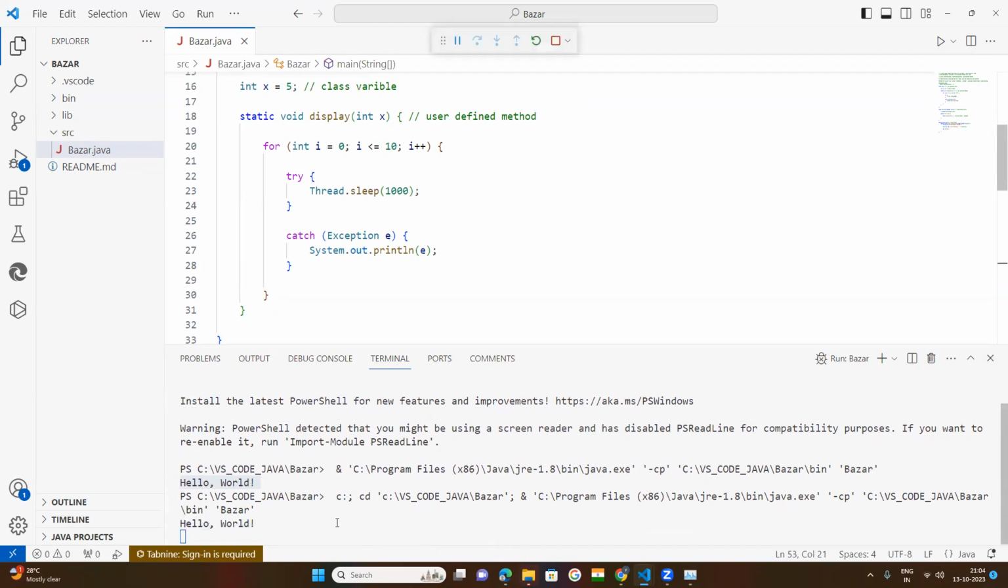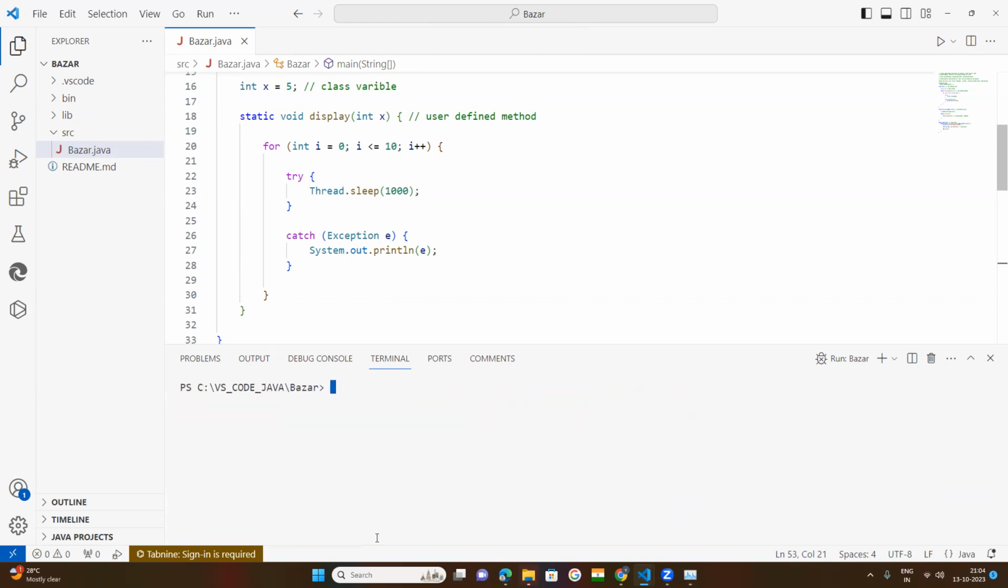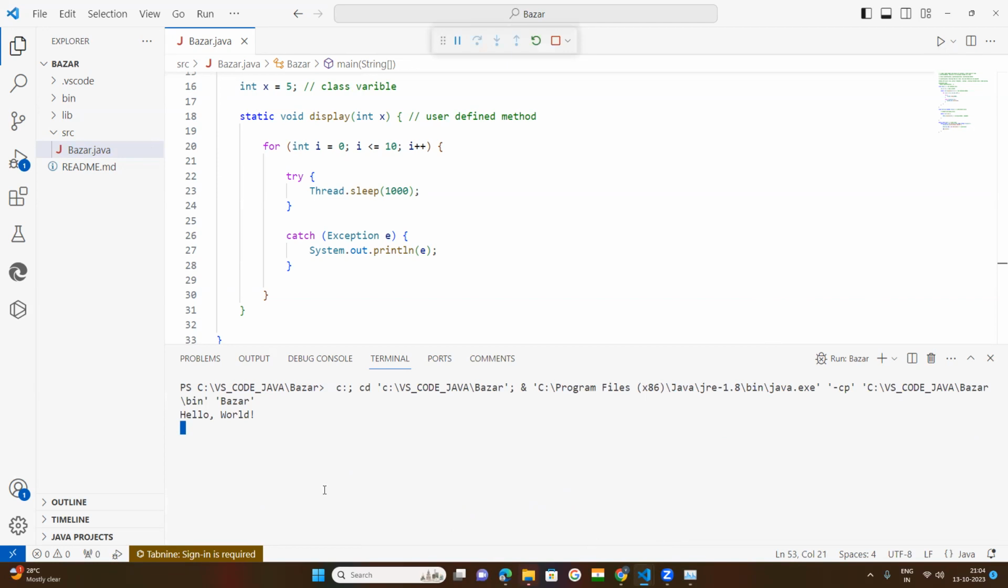Hello world. Only one line of code executed. So next, "Hello world" executed. So again, it is "Hello world". Only one line of code executed. So what does that mean? As I told you, your